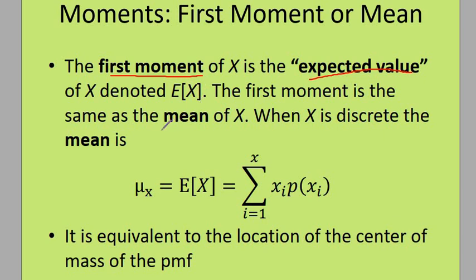So the first moment refers to the mean or the expected value and is denoted by E[X] like that. And this is the mean. So if someone says compute the mean, compute the expected value, compute the first moment, compute the average, they are simply asking you this one thing. Different words but one thing.